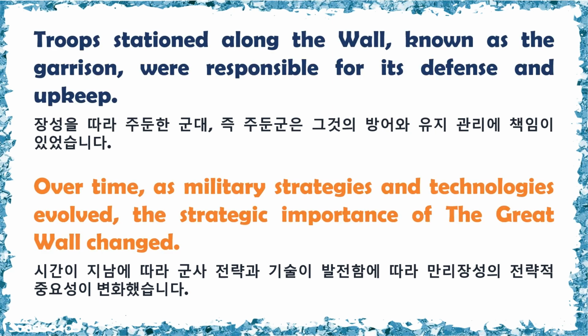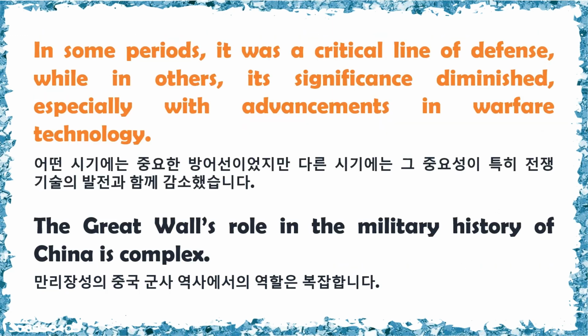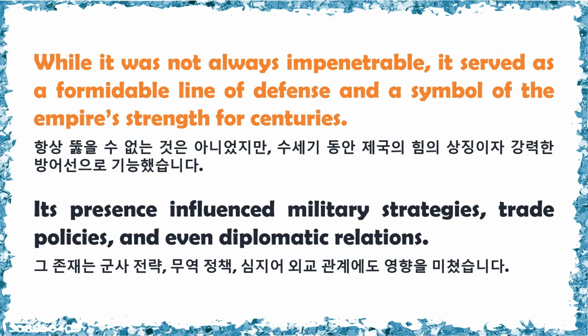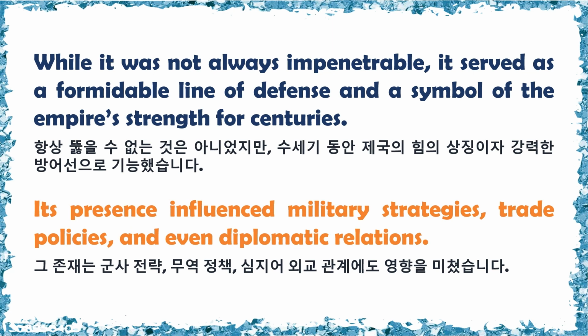Over time, as military strategies and technologies evolved, the strategic importance of the Great Wall changed. In some periods, it was a critical line of defense, while in others, its significance diminished, especially with advancements in warfare technology. The Great Wall's role in the military history of China is complex. While it was not always impenetrable, it served as a formidable line of defense and a symbol of the empire's strength for centuries. Its presence influenced military strategies, trade policies, and even diplomatic relations.